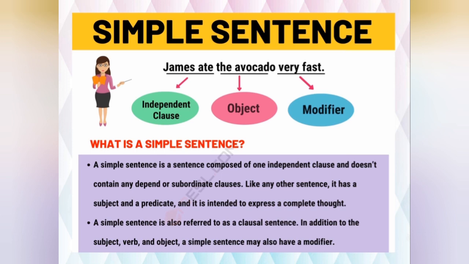I am not saying always. As I told you, James ate is also a complete sentence. Without the avocado very fast, we can give the complete thought to the other person: what did James do? James ate. So we got the answer. That's why this is a complete idea. This is an independent clause. This is a simple sentence.